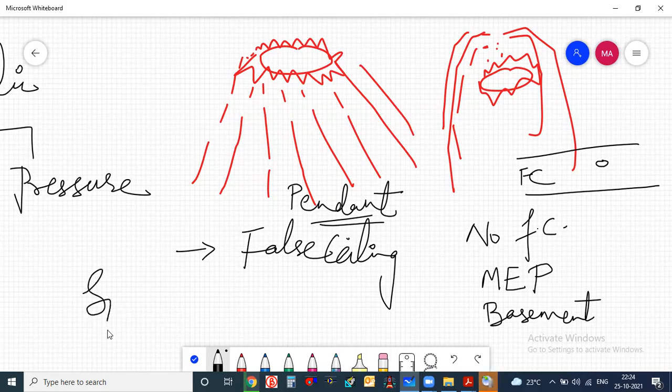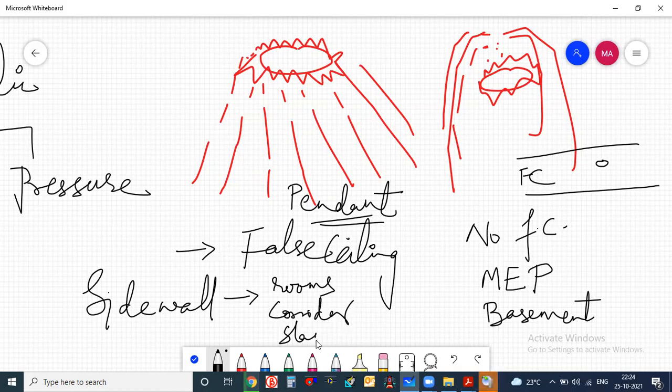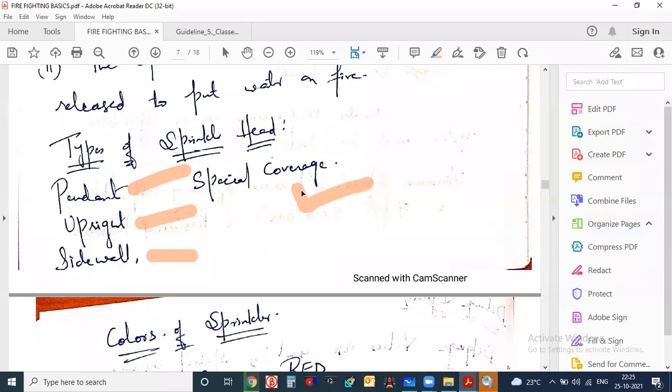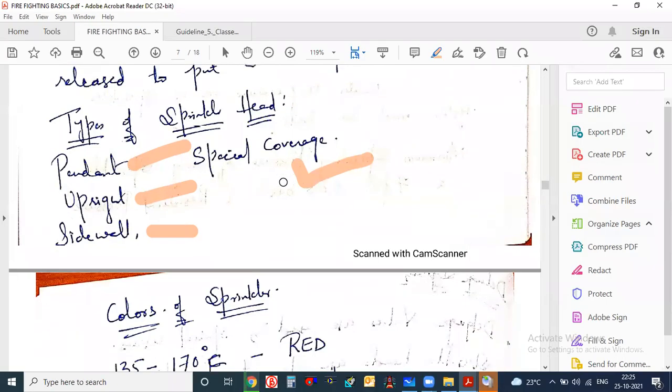There is one more sprinkler type, which is the sidewall sprinkler. That's used inside the rooms of hotels. Yes, and rooms, corridors, staircases. It's up to the consumer wherever they want. Sometimes the building owner or the people don't like water falling on their head, so it's better to go with the sidewall system, so that the effect of water will be less compared to pendant, because the pendant falls directly on our heads, but the sidewall sprinklers will not fall directly on our heads. Inside hotel rooms it will be used, not pendant.